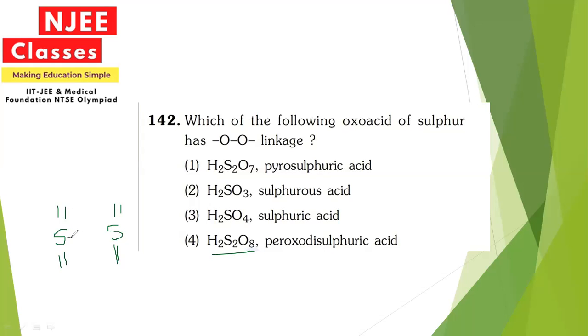Now 1 valency is left. Now the other oxygen will combine along with hydrogen. So this will be the structure.